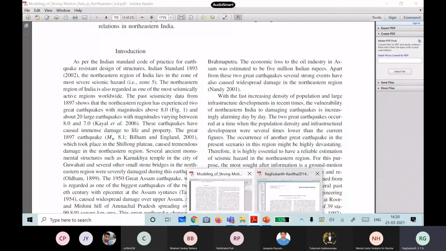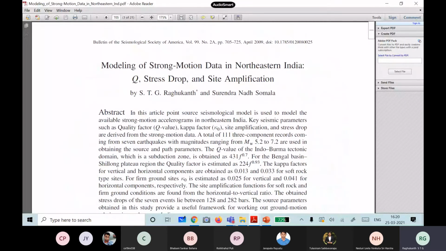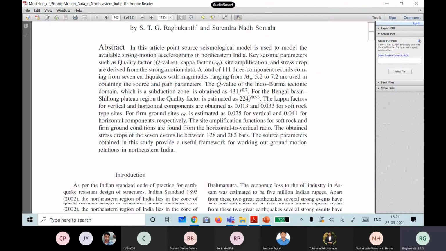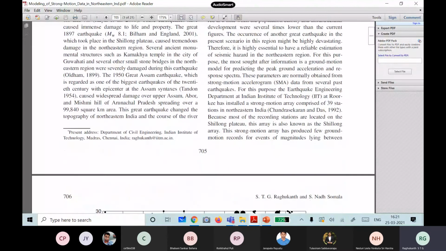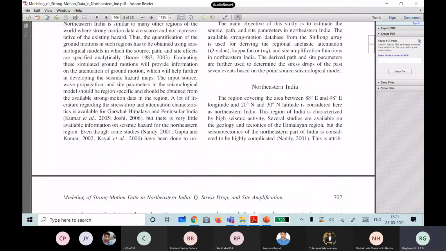See the first paper which I have sent you, in which we have calibrated this model for northeastern India. I have explained in detail the frequency dependent damping, and how we estimate it from the data. It is a very easy thing, but it needs data. For northeast India we have lots of data, from the COSMOS website or something. So we collect all this data set.